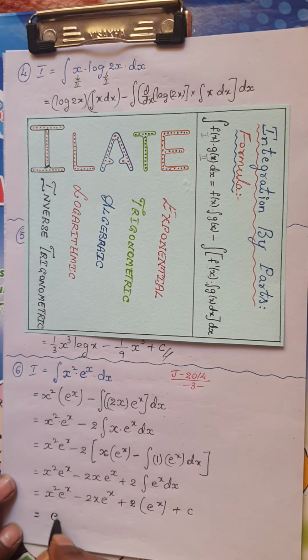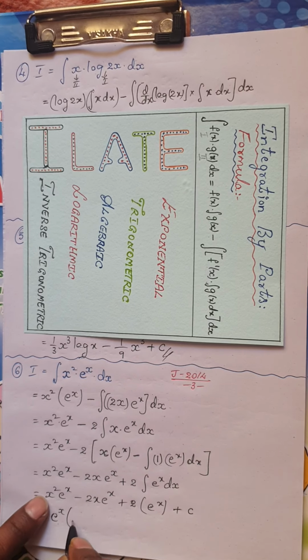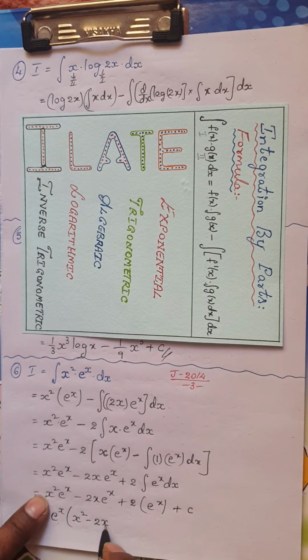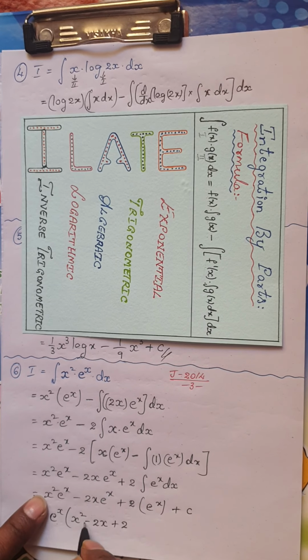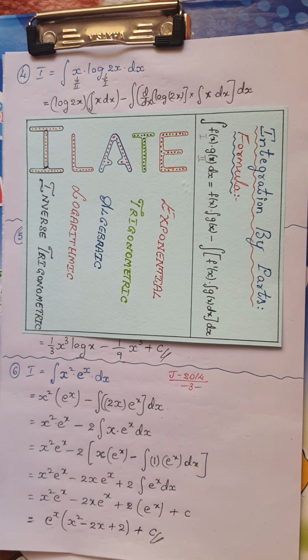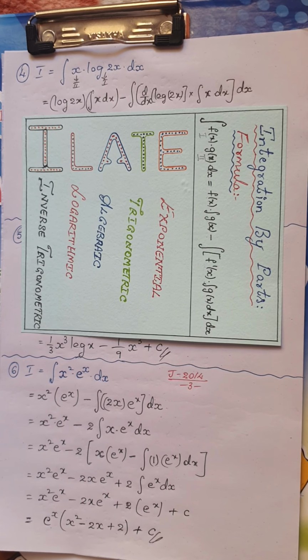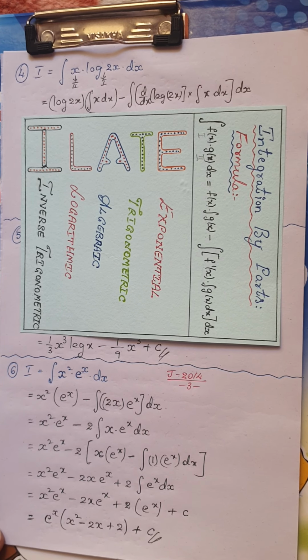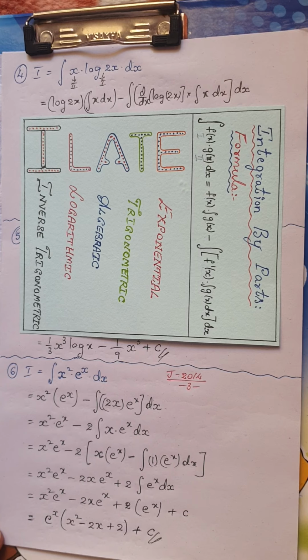So if I take e power of x common, I am left over with x square minus 2x plus 2, okay, plus c, which is the constant of integration. Okay, very simple problems these are. As I told you, if you can practice well, you can easily solve these problems and get 3 marks.